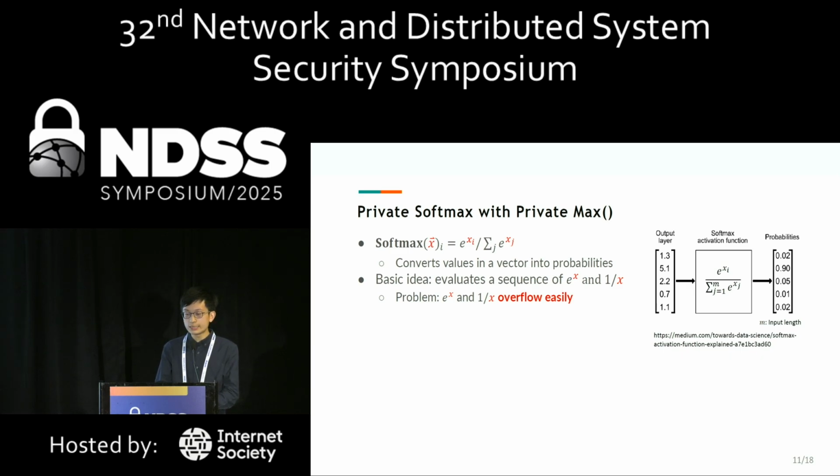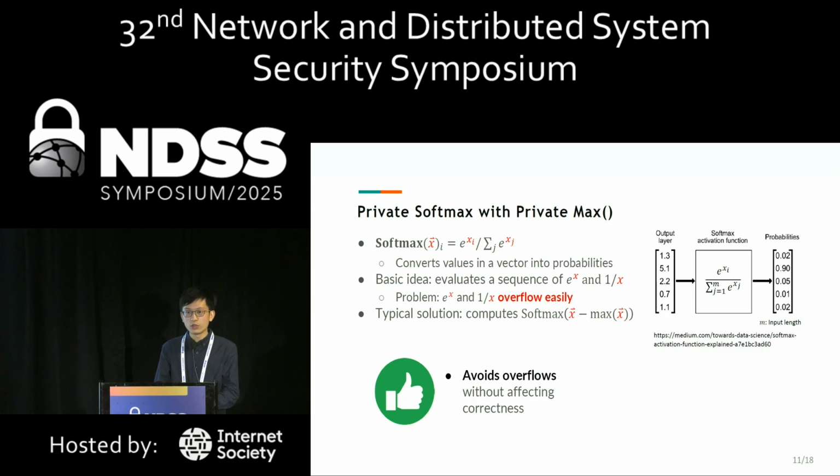However, these functions can overflow easily. The typical solution to overcome this issue is to compute softmax on the input subtracted by its maximum element. This avoids overflow without affecting correctness. But the secure evaluation of the maximum requires logarithmic rounds in terms of input length.